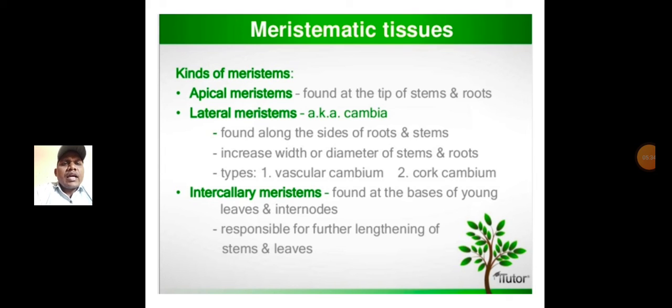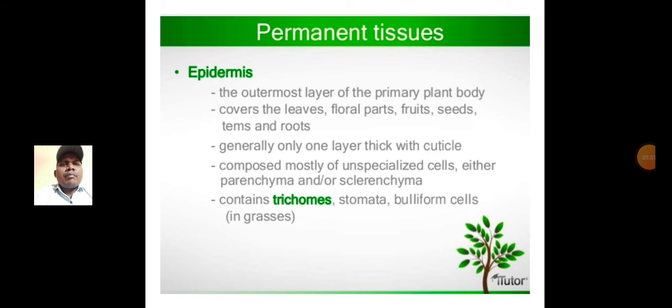Next, intercalary meristems, found at the base of young leaves and internodes. They are mainly responsible for the further lengthening of stems and leaves. Next one, permanent tissues.